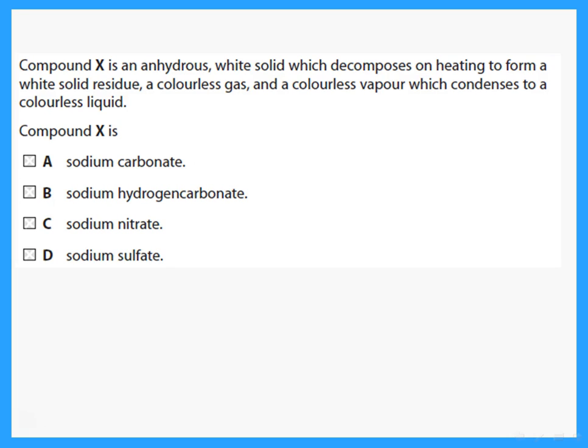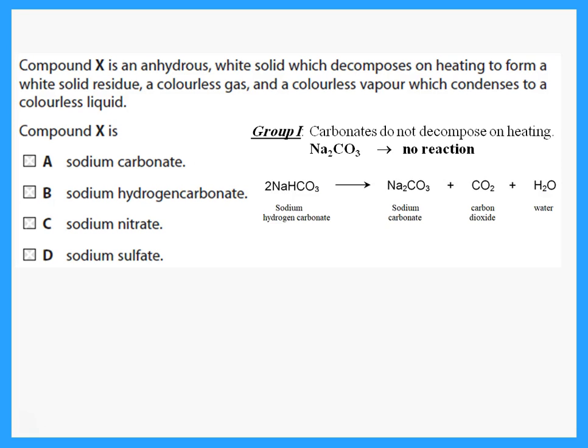So if I heat sodium carbonate, first of all, you should know sodium carbonate is a group 1 carbonate, and they do not decompose on heat. So sodium carbonate is not easily broken down, so this cannot be the answer. Okay, sodium hydrogen carbonate. If I heat it, it will give me sodium carbonate, carbon dioxide, and water vapor, which could condense and form water.